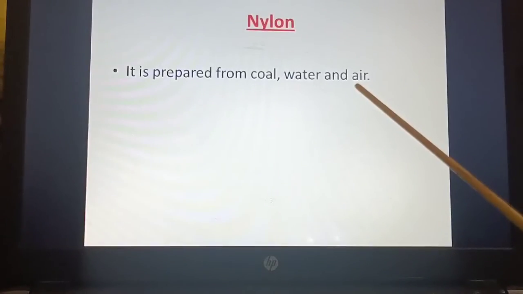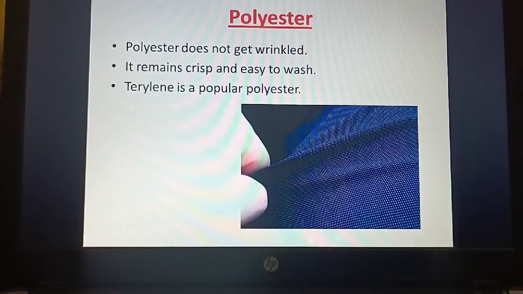Next we'll go for polyester. Now the polyester is prepared of which monomeric unit? The monomeric unit of polyester is called ester. If you see here, E-S-T-E-R, this is ester. That is the monomeric unit of polyester. One single unit is ester. Each single unit joined together forms polyester. So it is a synthetic fiber.